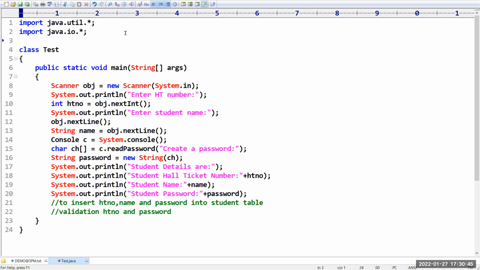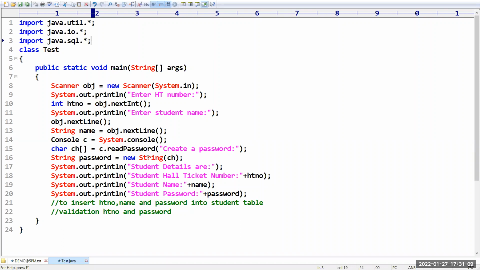Which package do we have to import if I want to work with JDBC? Please confirm. Yes, java.sql.*. We have to import this SQL package into our program if we want to work with the database.